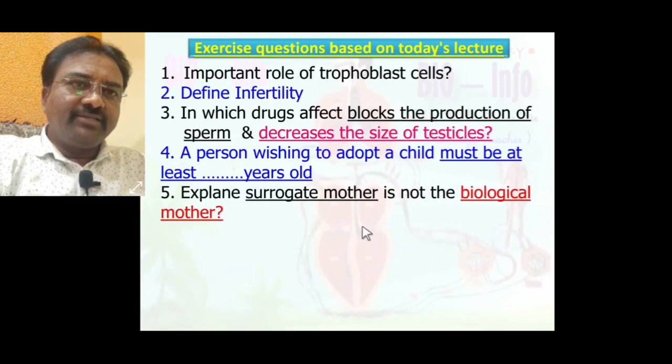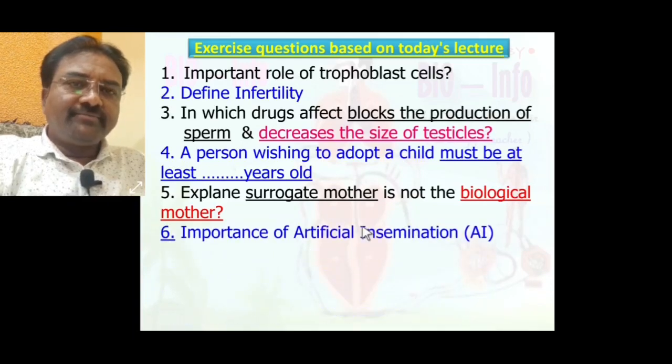Explain why a surrogate mother is not the biological mother. You know, a surrogate mother only provides the uterus for development of the embryo. So a surrogate mother is not the biological mother. Importance of artificial insemination. When a male person is not able to inseminate a female, this problem is solved by artificial insemination.